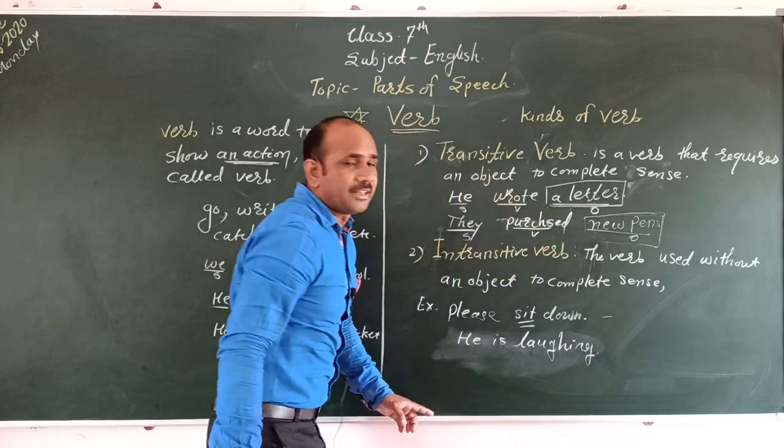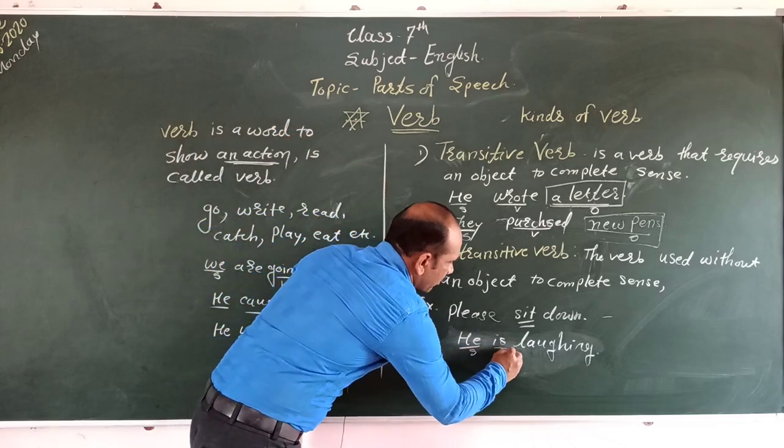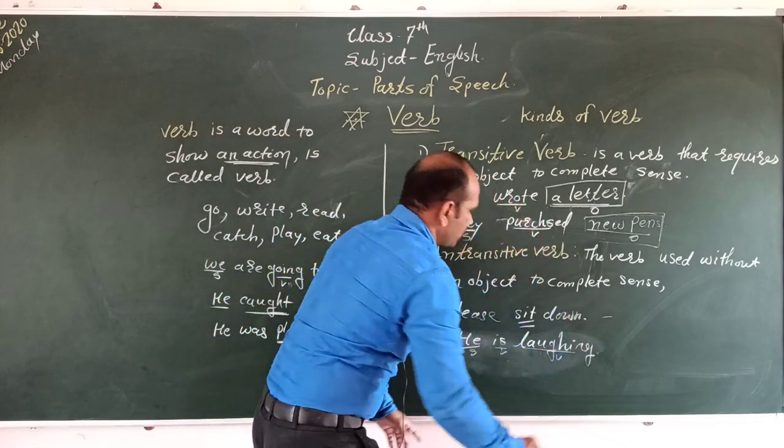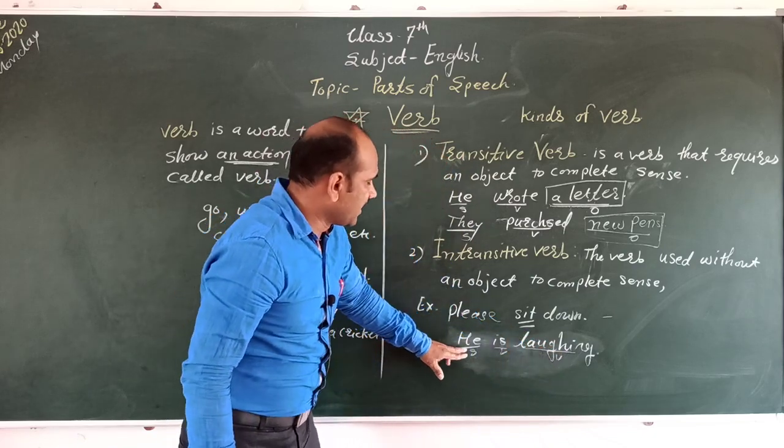The sentence is: He is laughing. He is the subject. Is is a verb. Laughing also is a verb. Is is a form of to be. Laughing is a verb.